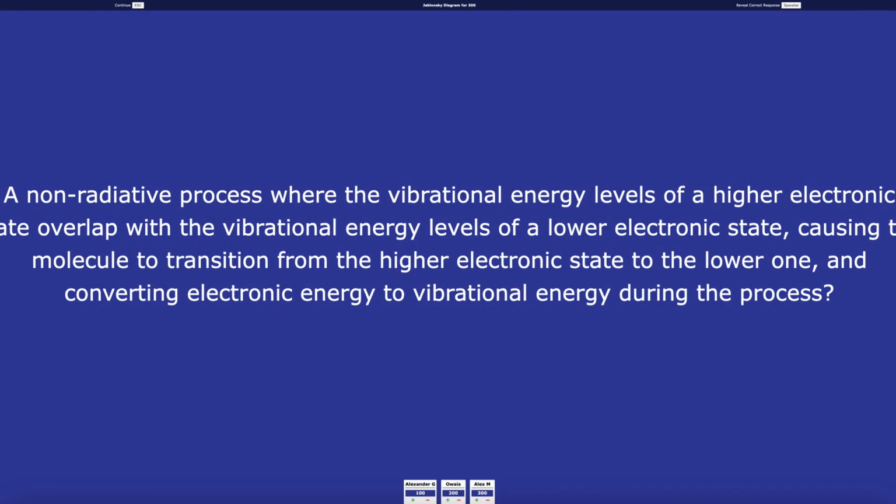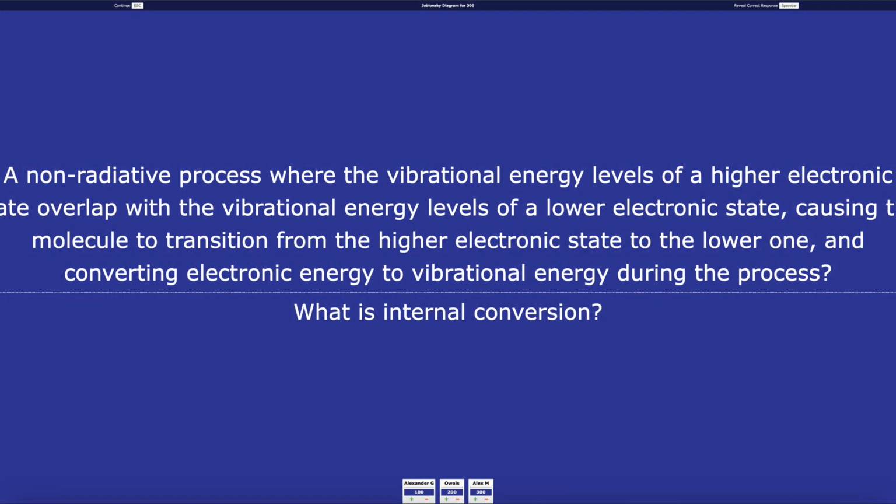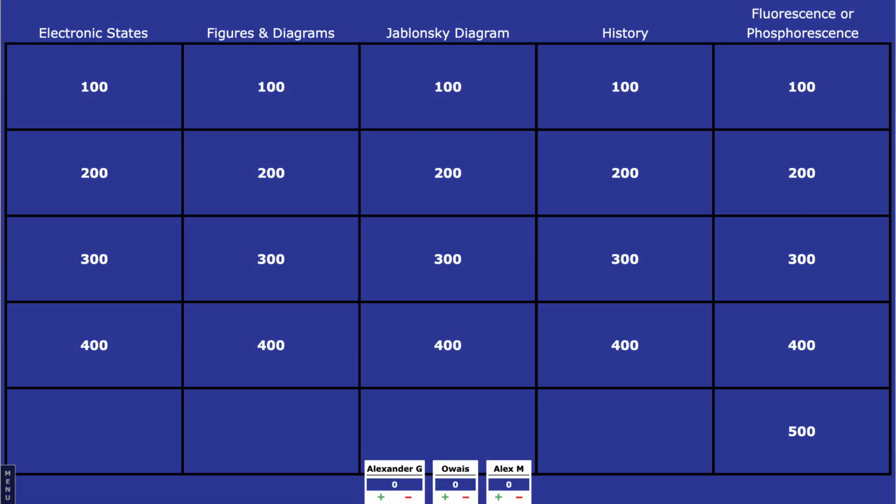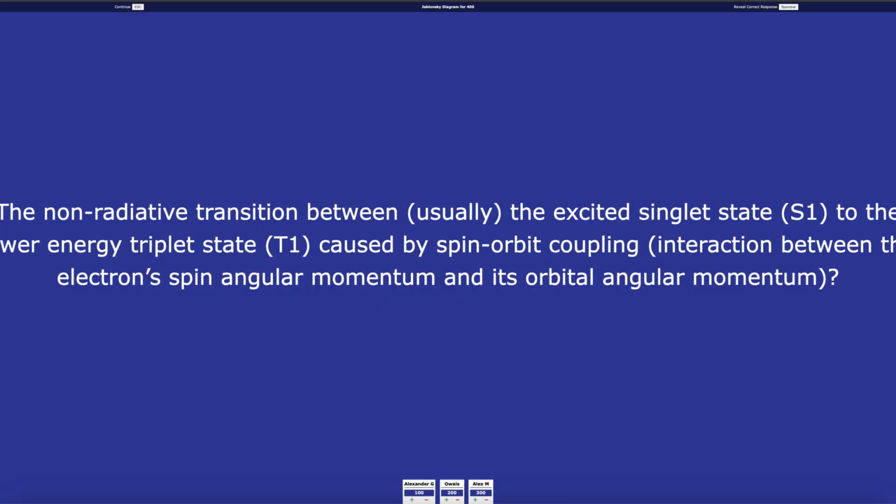The prompt is a non-radiative process where the vibrational energy levels of a higher electronic state overlap with the vibrational energy levels of a lower electronic state, causing the molecule to transition from the higher electronic state to the lower one and converting electronic energy to vibrational energy during the process. What is internal conversion? And the category is the Jablonski diagram for 400,